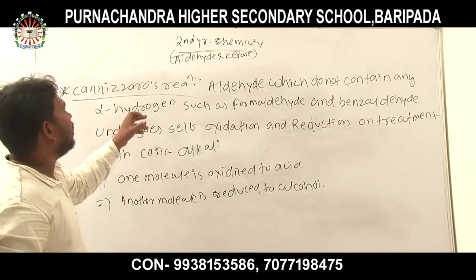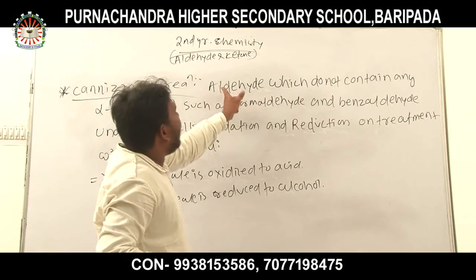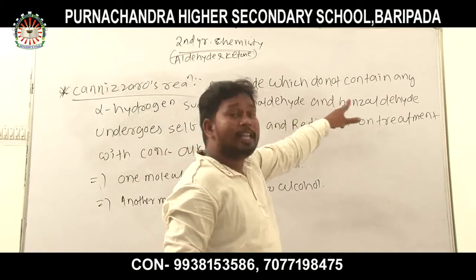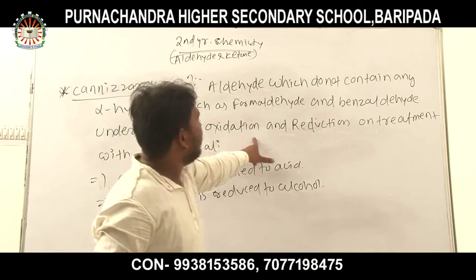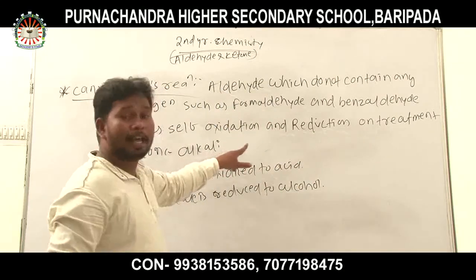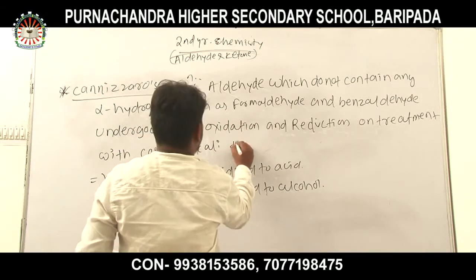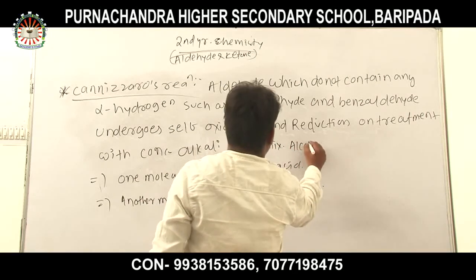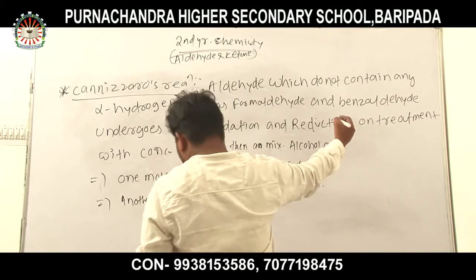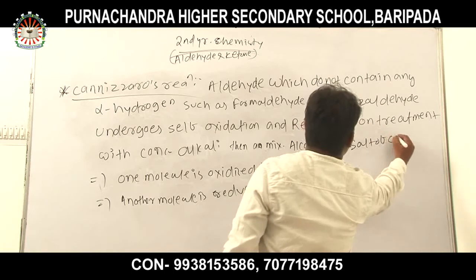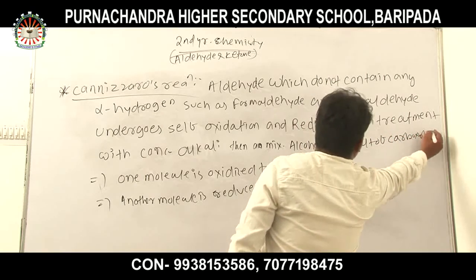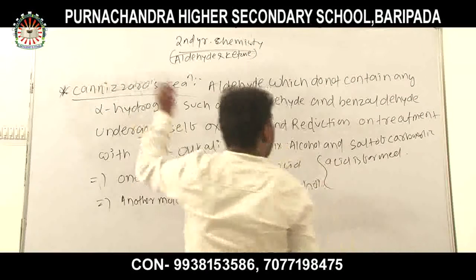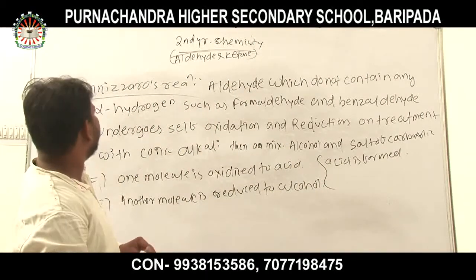I explained the Cannizzaro reaction. What is the Cannizzaro reaction? When an aldehyde which does not contain any alpha hydrogen, such as formaldehyde and benzaldehyde, undergoes self-oxidation and reduction on treatment with concentrated alkali, then a mixture of alcohol and salt of carboxylic acid is formed. This reaction is known as the Cannizzaro reaction.